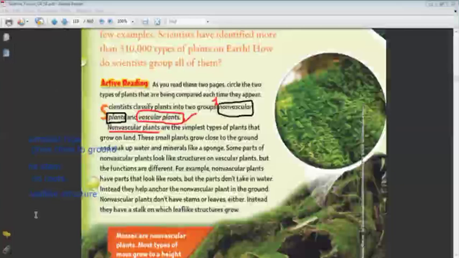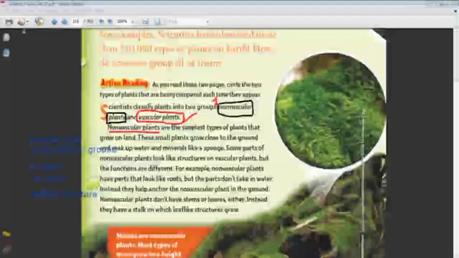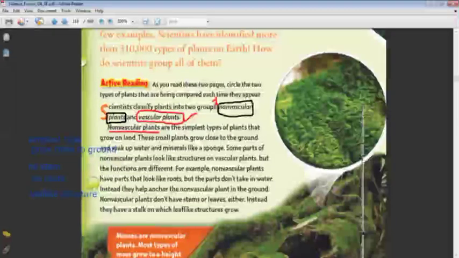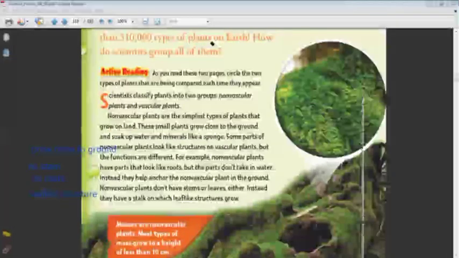Okay, what are examples of non-vascular plants, Karma? Do you know examples for the non-vascular plant? Moss. Moss, very good. So we have an example here, moss. Okay, he writes here on this page that moss doesn't grow more than 10 centimeters high. So it's very near or very close to the soil, so it can soak up water. This plant doesn't have roots and doesn't have a stem, and it has leaf-like structure.